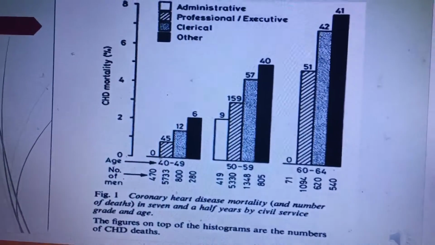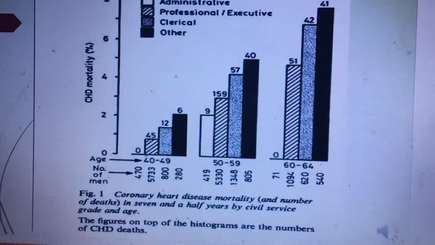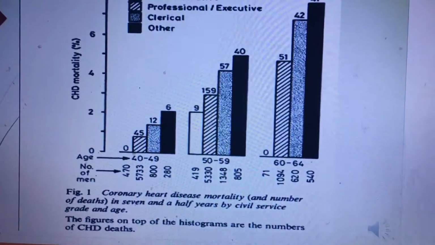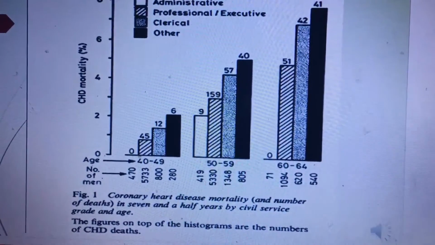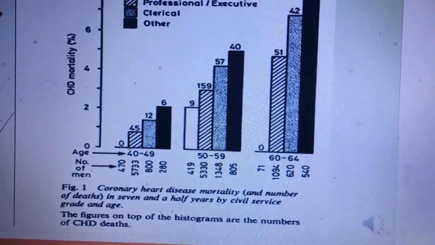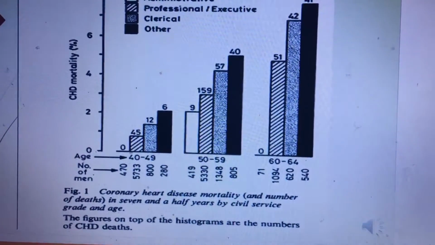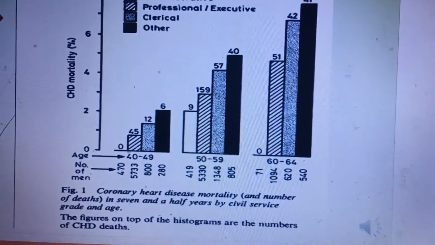It's difficult to infer cause from this because there are other factors that could contribute to the health risk of CHD, like age. The 60 to 64-year-olds had a much higher risk of disease than people in the other ages because old age is often associated with greater health risks.